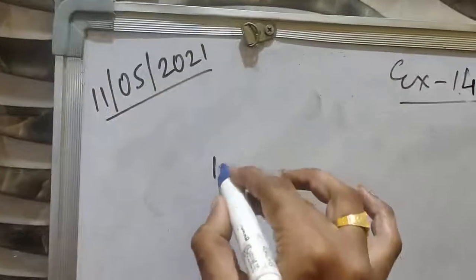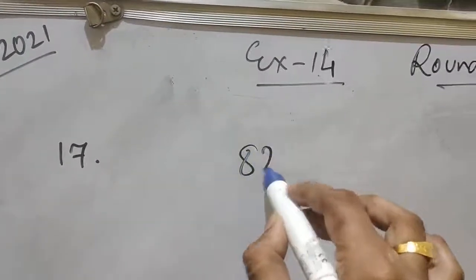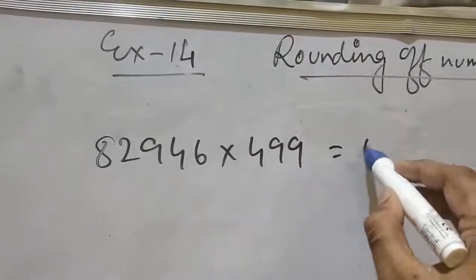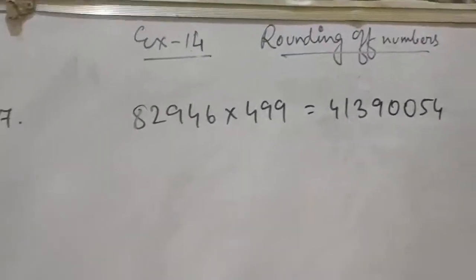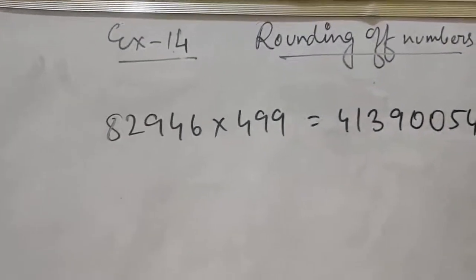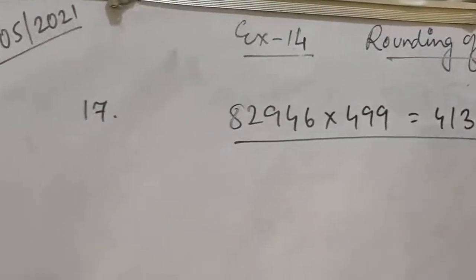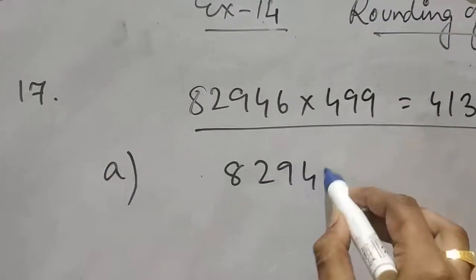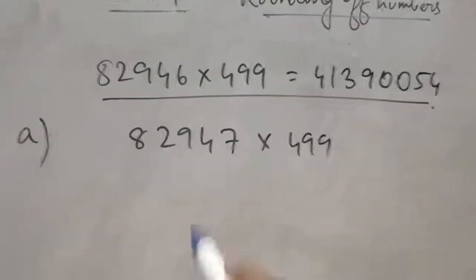Question number 17. Given using this, find the value. So you have to first copy that: 82946 into 499 is given as 413900054. This is given, 82946 into 499 equals 413900054. You have to use this data given, and find 82947 into 499. So using this one, you have to find the product.